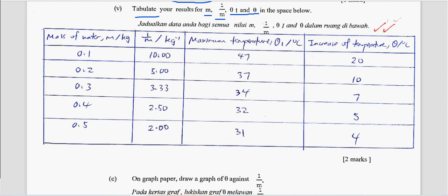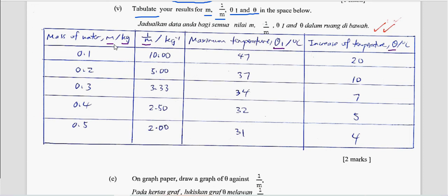Okay, so when you write your data in table form, means that when you tabulate your data in table form, remember you need to draw the border of your table lah. Mesti ada border, mesti ada. And then the title should at least have the symbol and the unit. Okay, like this is m, 1 over m, kan? And then theta 1, theta.